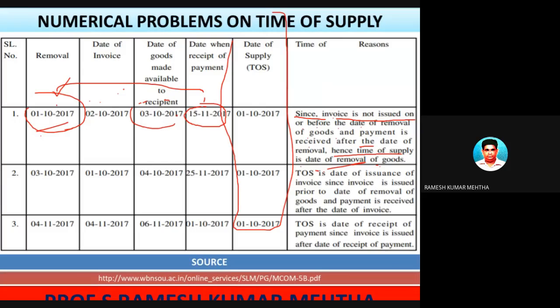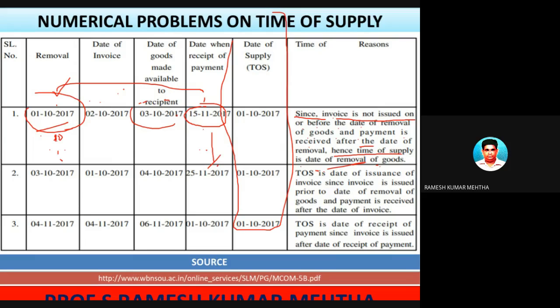Number one, the invoice is not issued at the time of removal. Number two, the payment is received after the date of removal.